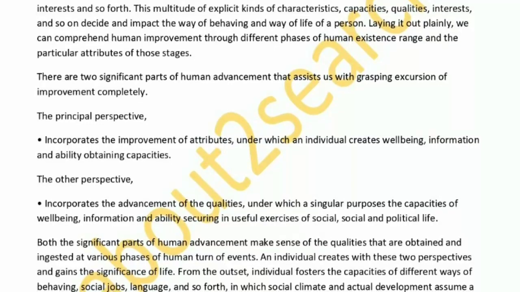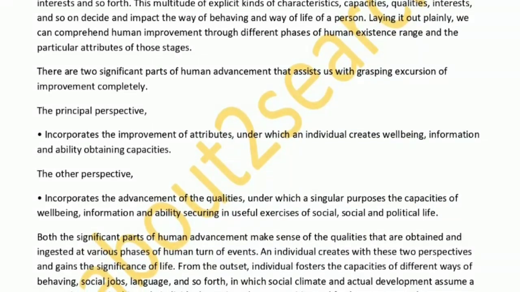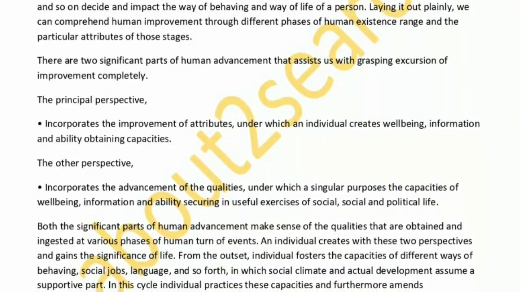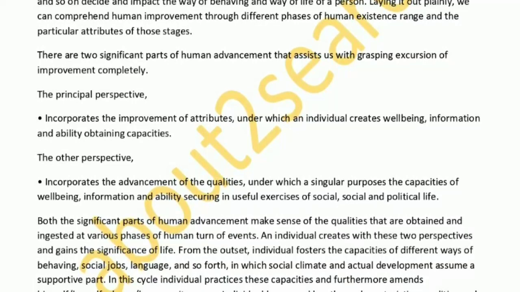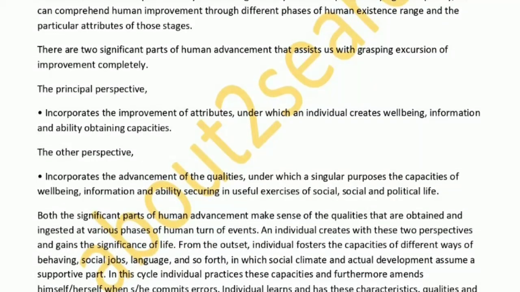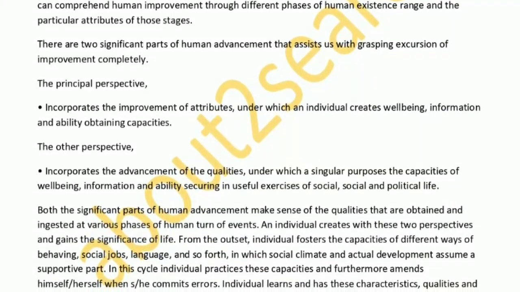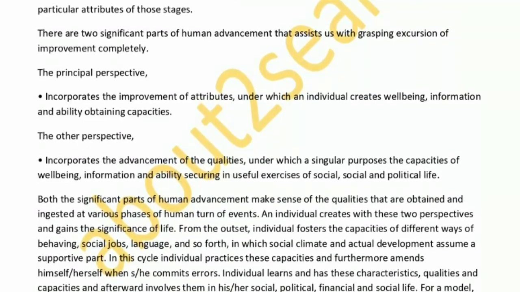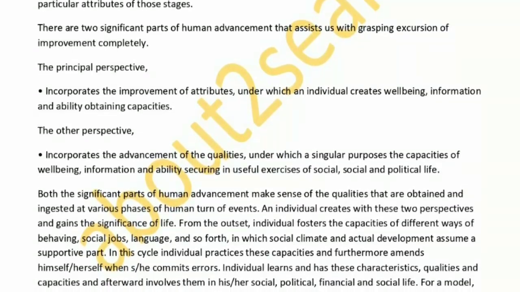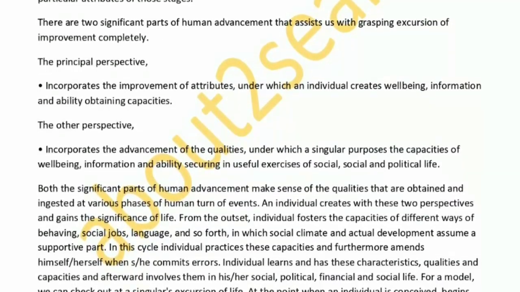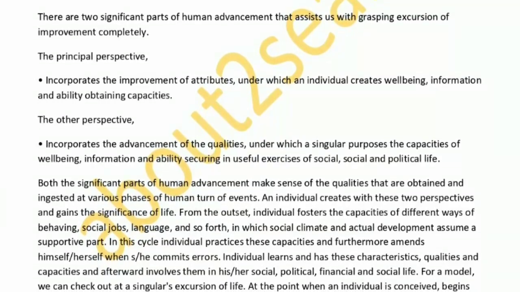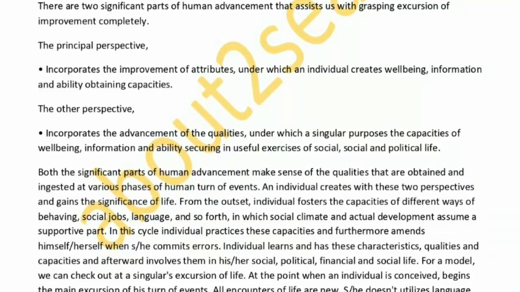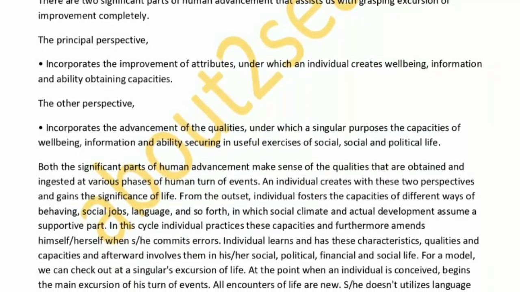Both the significant parts of human advancement make sense of the qualities that are obtained and ingested at various phases of human turn of events. An individual creates with these two perspectives and gains the significance of life. From the outset, an individual fosters the capacities of different ways of behaving, social jobs, language, and so forth, in which social climate and actual development assume a supportive part. In this cycle, the individual practices these capacities and furthermore amends himself/herself when he commits errors.